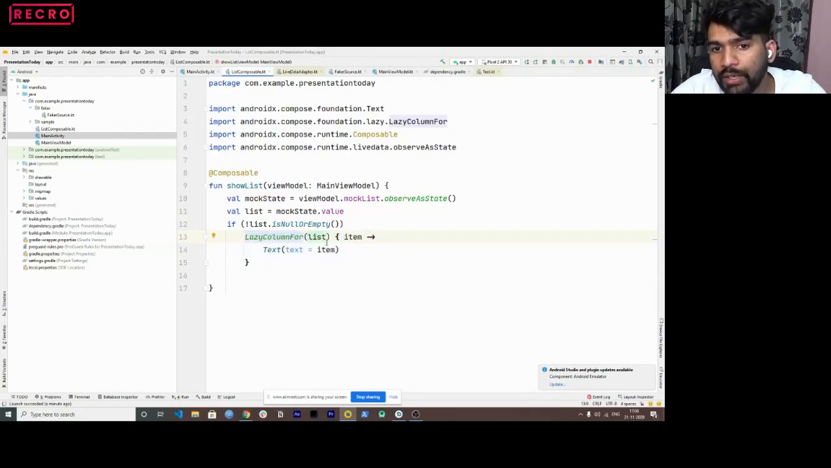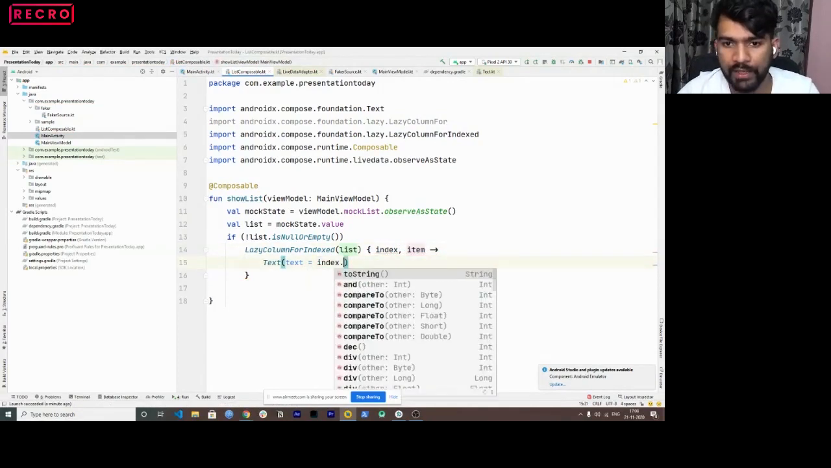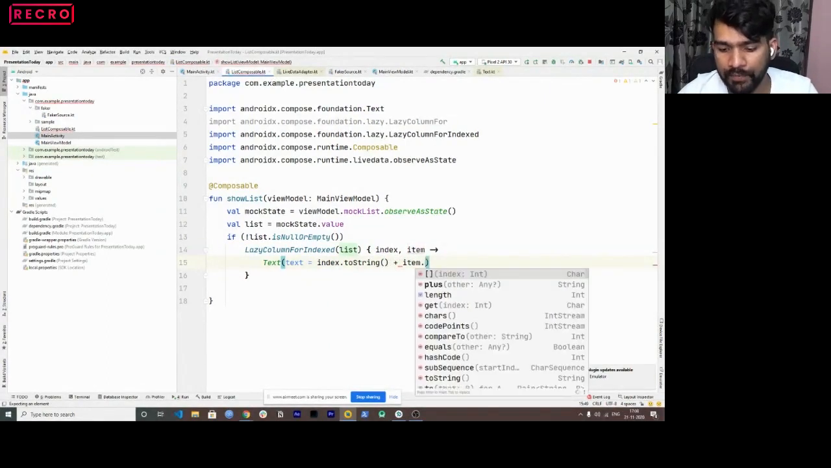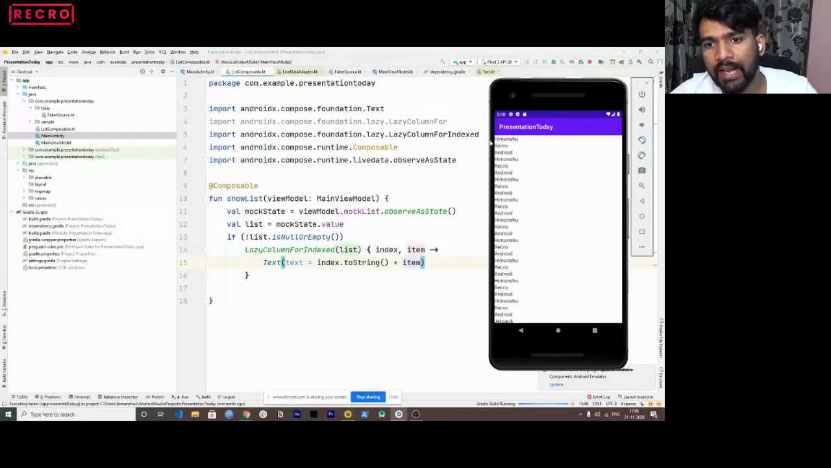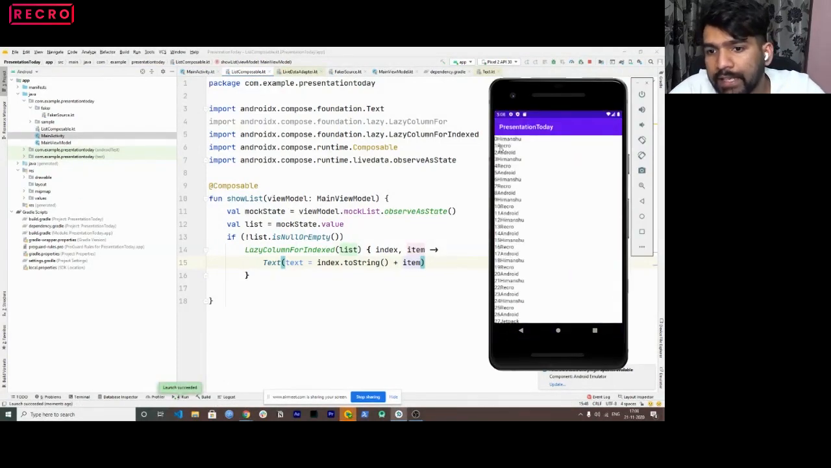Now let's say you want to get the index of this item, right? You can use lazy column indexed, and here you can get the index as well. I'll show you if we are getting it or not. I'll use index dot string and item. I'll just run it and show you how it looks. You can see the index is also coming fine, right? 0, 1, 2, 3, 4, and we are getting it like this.